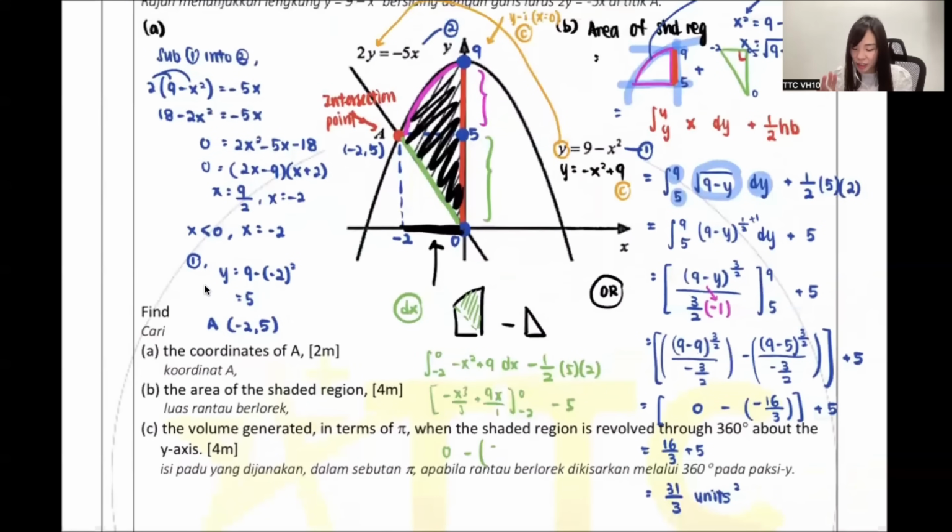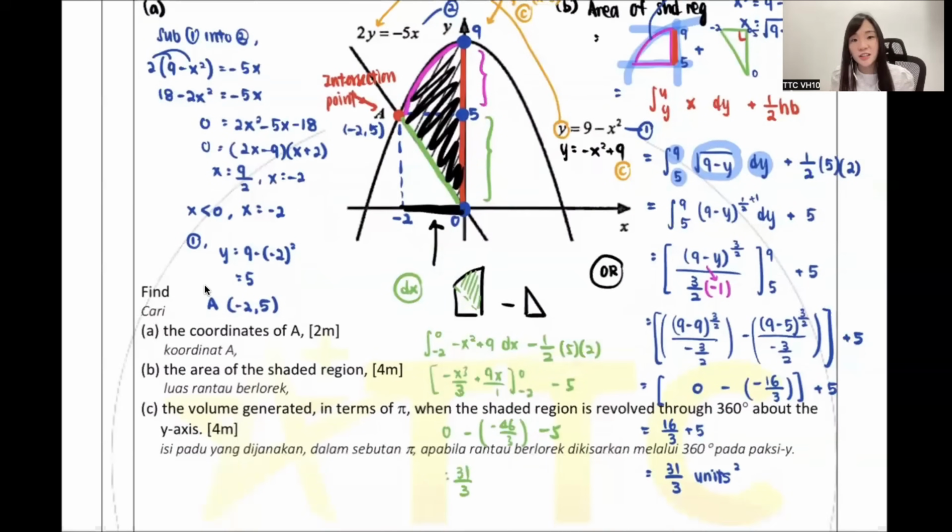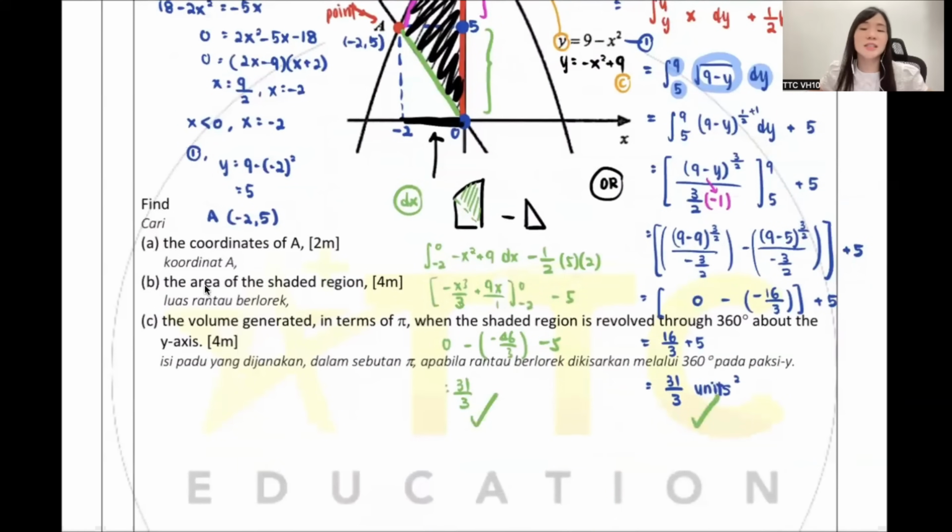Did I go wrong? Wait, I check again. This one, dx, the curve from 0 to negative 2. The curve equation for y is negative x squared plus 9, so cubed divided by 3 plus 9x. Very good. And then the right angle triangle is 5. Same. So, just now I corrected, negative 46 over 3 and then minus 5. So 46 over 3 if you minus 5, do you guys realize the answer is 31 over 3? Guys, is this answer the same as this answer?